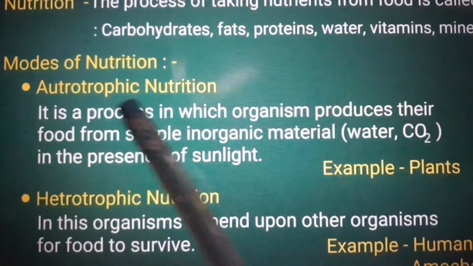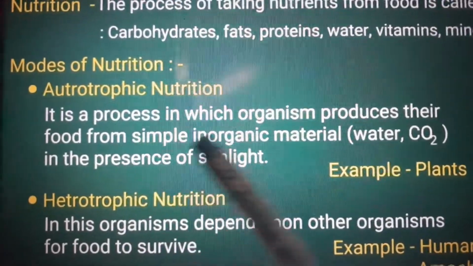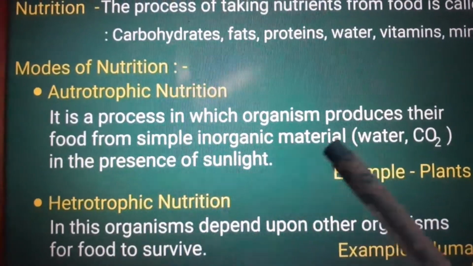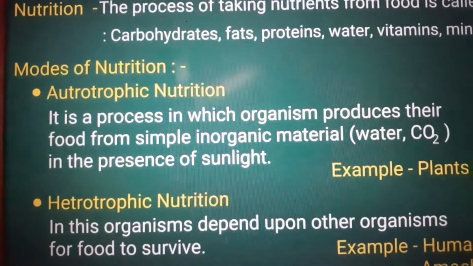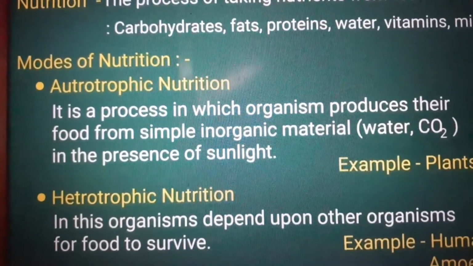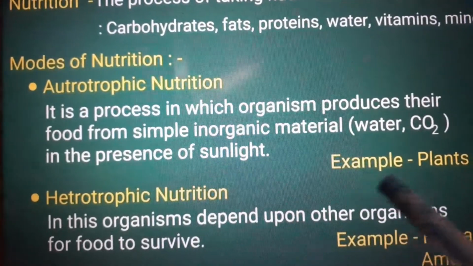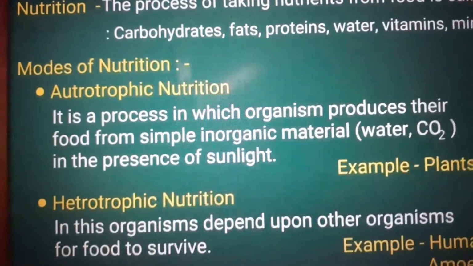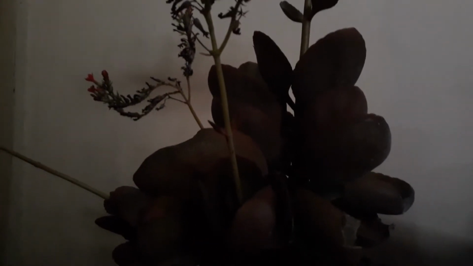What is meant by autotrophic nutrition? It is a process in which organisms produce their food from simple inorganic materials such as water and carbon dioxide in the presence of sunlight. All green plants come under autotrophic nutrition. All green plants are a good example of autotrophic nutrition.